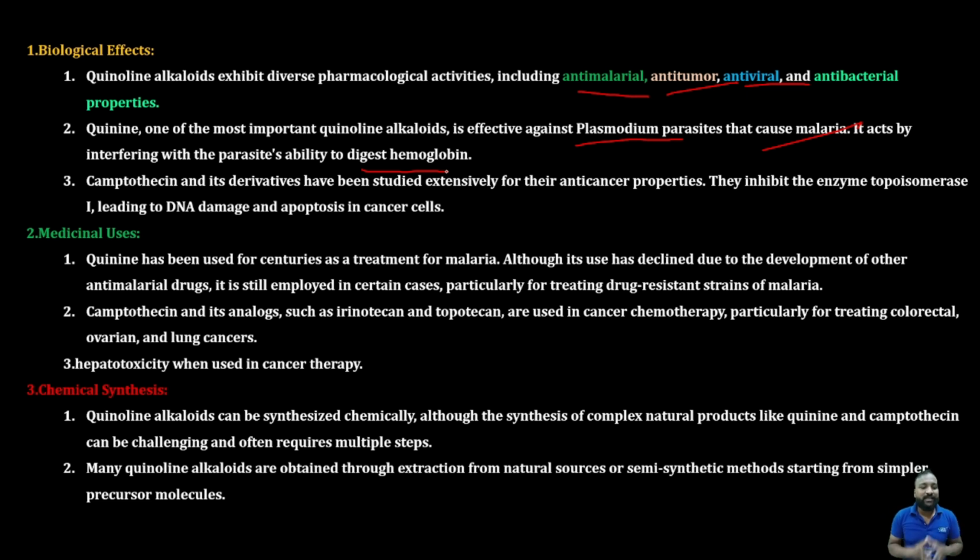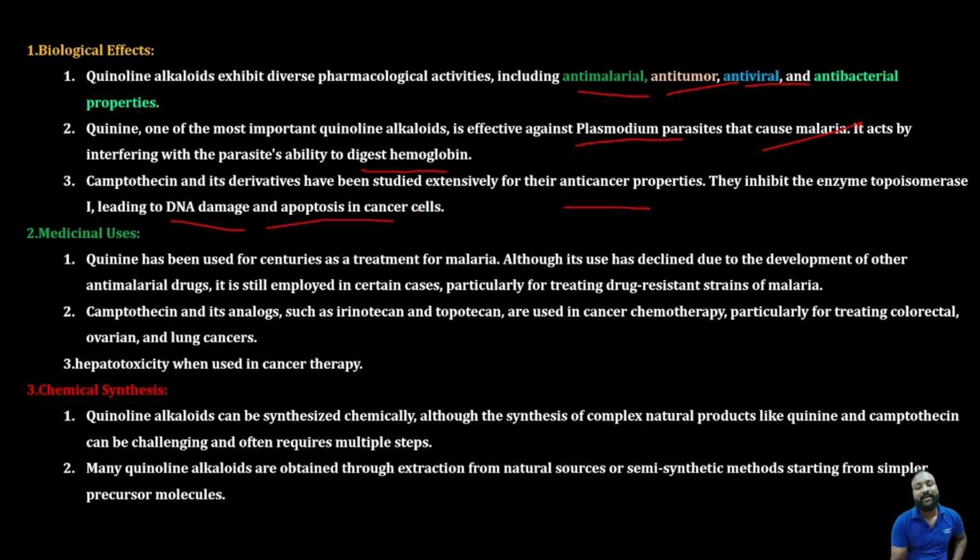Clear, my dear students? Quinine is nothing but cinchona, whereas camptothecin, a derivative, has been extensively used for its anti-cancer property. So you should understand that the quinoline alkaloids are mainly known for two properties: one is anti-malarial and the second is anti-cancer. It inhibits the enzyme topoisomerase 1, leading to DNA damage and apoptosis in